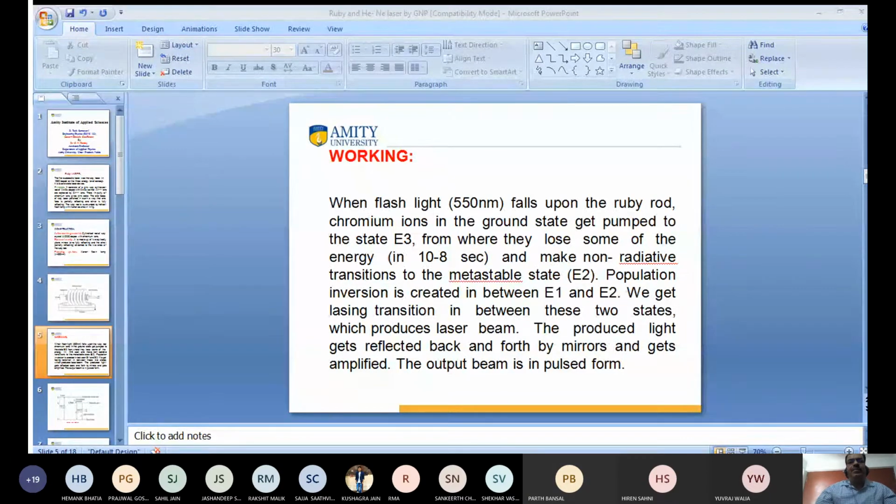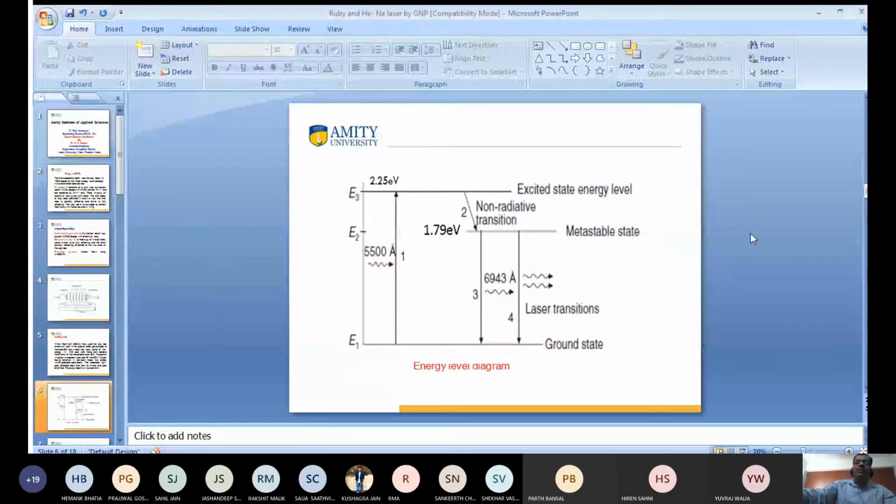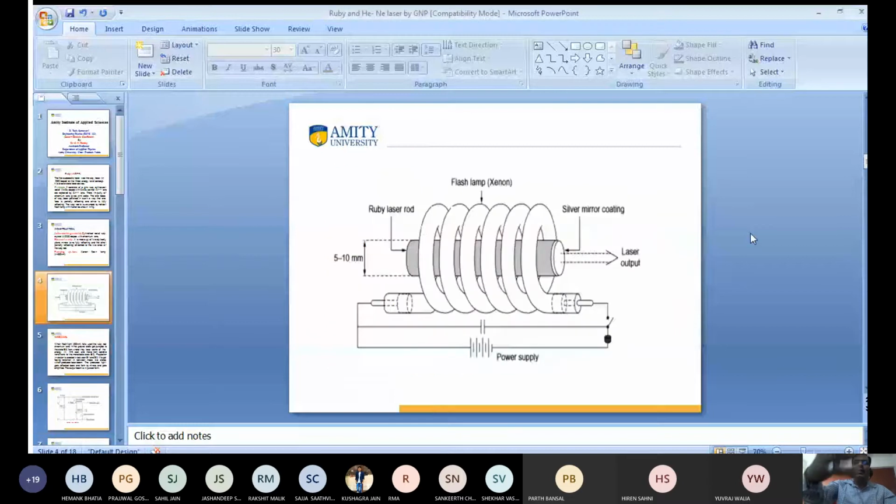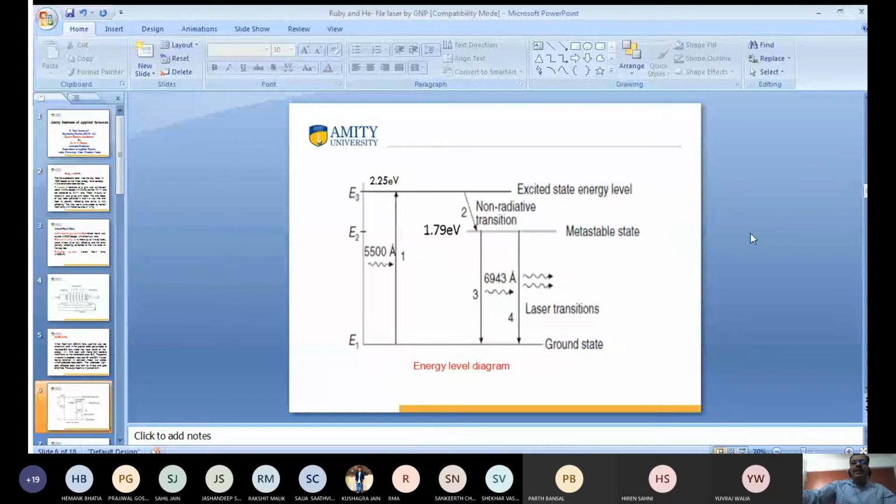So I proceed further. Very important: two things are very important. Construction is very important, how the ruby laser is made, and next, working is very important. I want to explain here clearly. This is known as a solid state laser because we have taken a ruby cylindrical rod, which is solid form. This is also known as a three level laser because E1, E2, and E3, three energy levels, are involved.